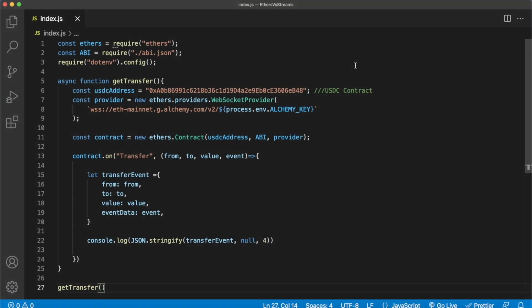Right, getting started here in Visual Studio Code. I've created a Node.js file which uses Ethers, and we have imported the application binary interface for the ERC20 token standard. And what we have in here is a get transfer function, which looks into the USDC contract. And then here we use the Ethers library to indicate which provider we'll use to be able to listen to the events that happen on the Ethereum network.